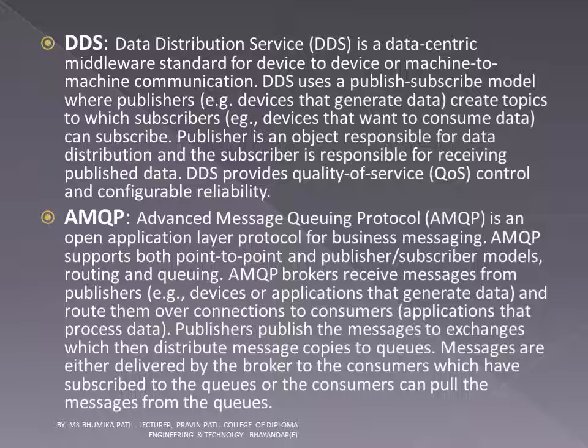AMQP, Advanced Message Queuing Protocol, is an open application layer protocol for business messaging. AMQP supports both point to point and publisher subscriber models, routing and queuing. AMQP brokers receive messages from publishers, for example devices or applications that generate data, and route them over connection to consumers. Applications that process data. Publishers publish the messages to exchanges which then distribute message copies to queues. Messages are either delivered by the broker to the consumers which have subscribed to the queues or the consumers can pull the messages from the queues.